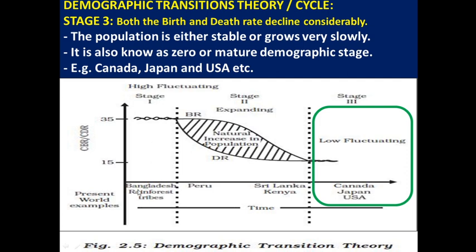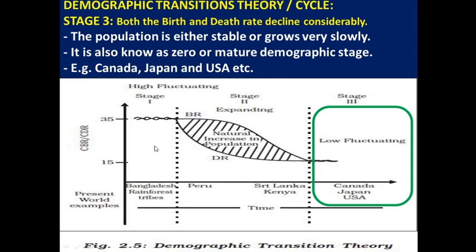Right now, Bangladesh and some of the African countries are in the first stage. After 150 or 200 years, if they move to the second stage, if they reach socially and economically the same as the second stage, they will also experience low birth rate and low death rate.